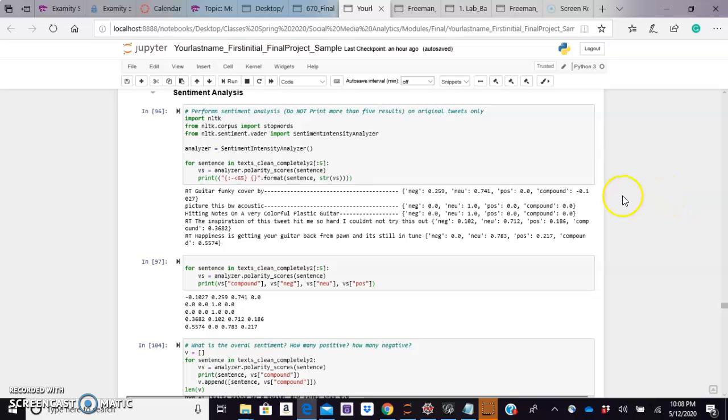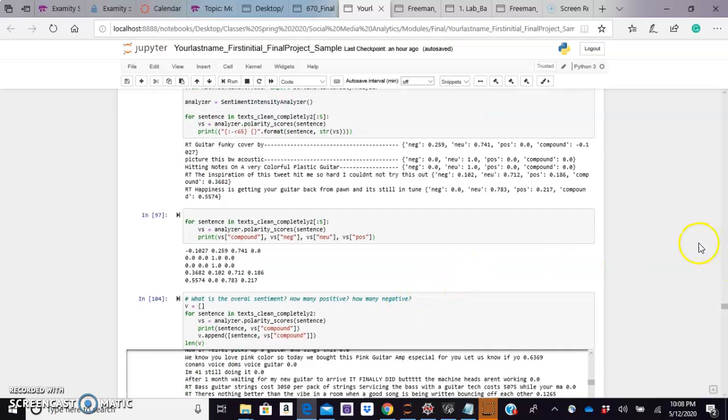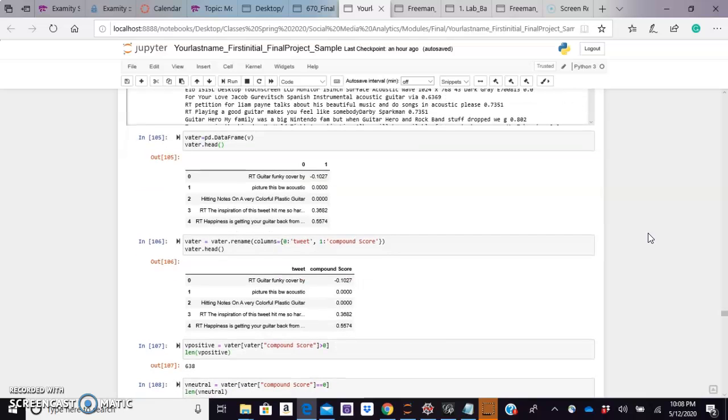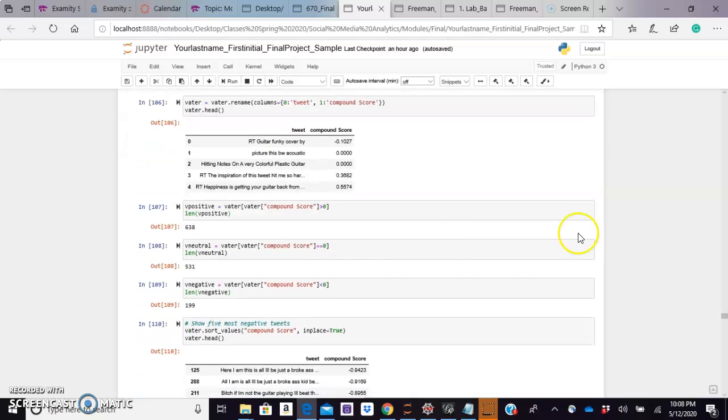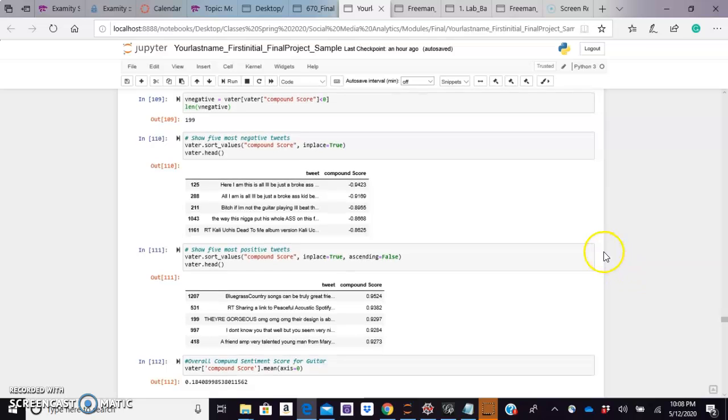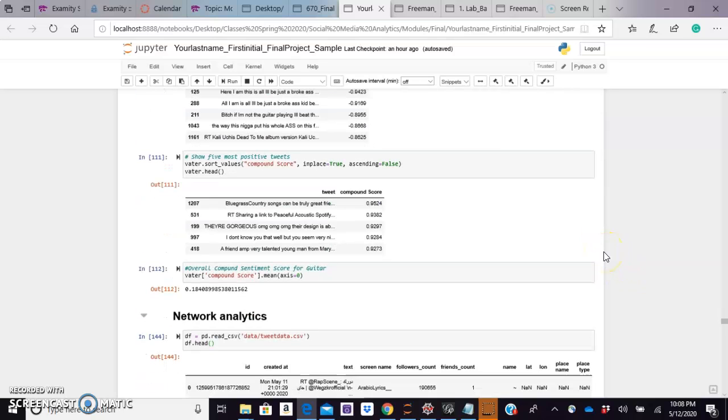And wanted to move on to sentiment analysis. This kind of gives you an idea of the overall, if it's positive, negative, neutral. What's interesting is looking at the compound scores. Vader shows that there's 638 positive, 531 neutral, and 199 that are negative in compound score. Here's what the most negative tweet said. Said that broke, so maybe they feel they can't afford a guitar, or don't have nice equipment.